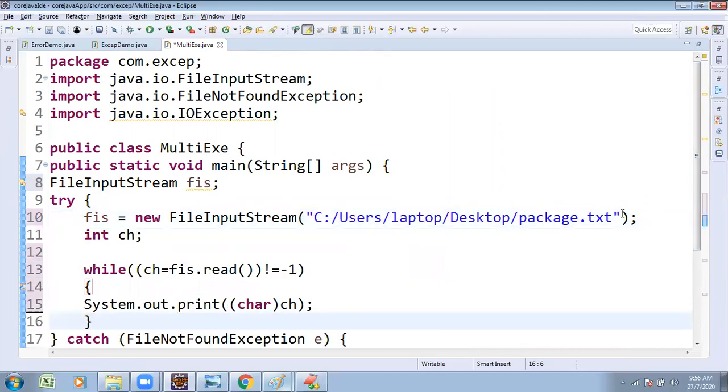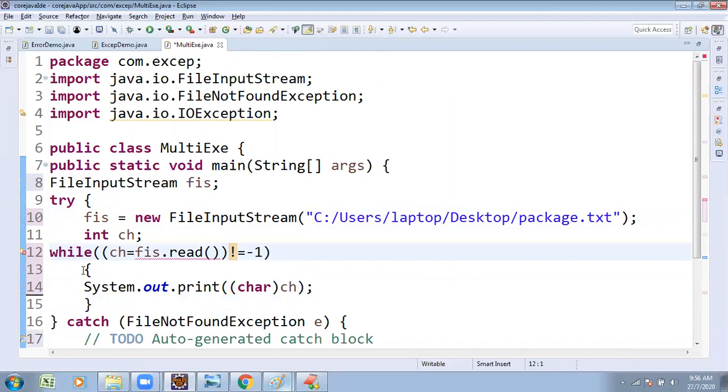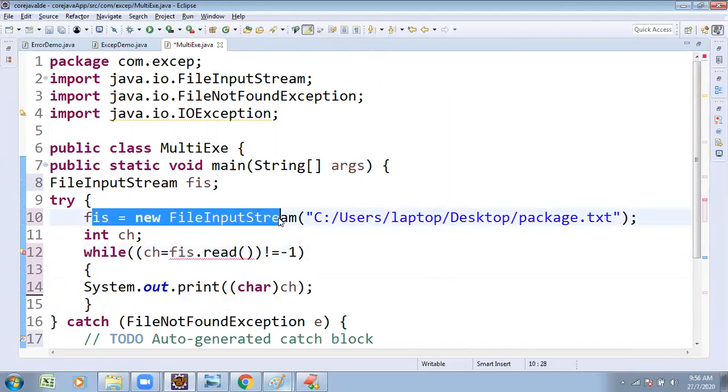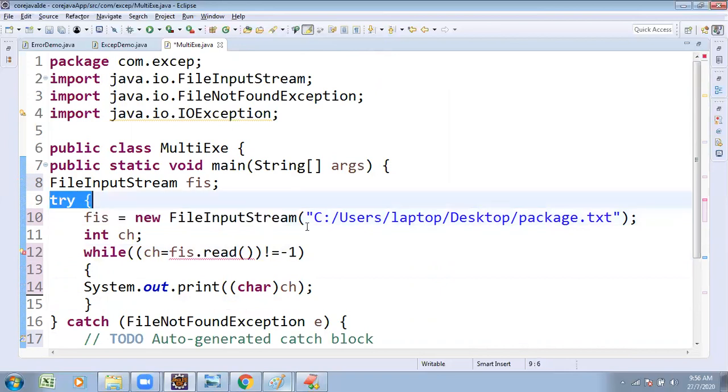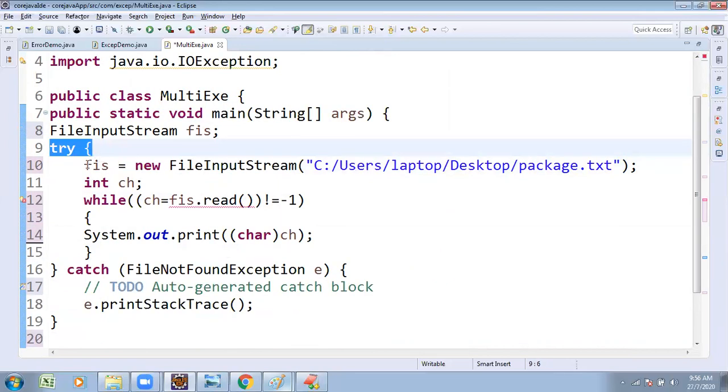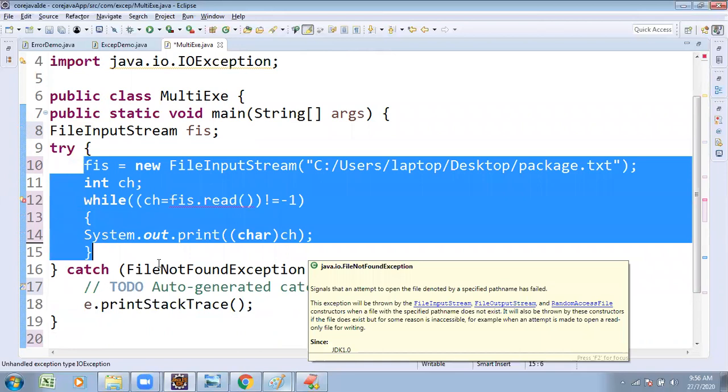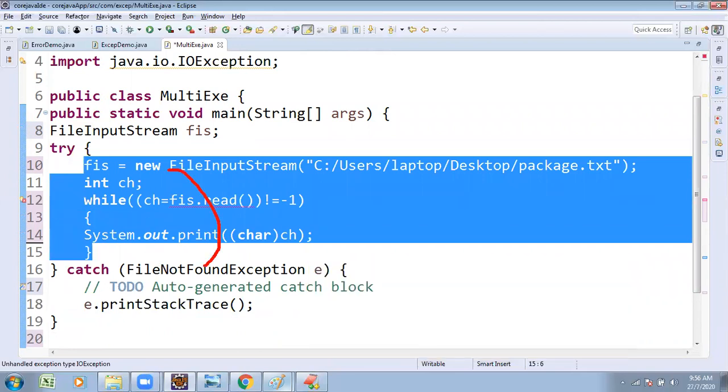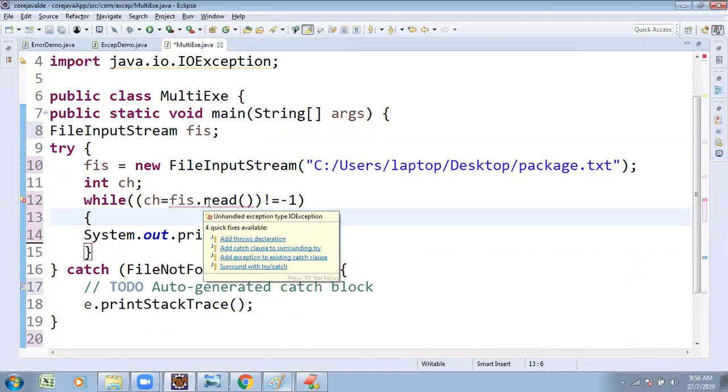In this one, try to see line number 13. There is one more type of exception possibility. This line has an exception, and we handle that exception with a try block. The suspicious code under the try block is caught by its relevant catch block, FileNotFoundException. Here we get one more type of exception, so add a catch clause. Previously, that one was also handled with one more try block.